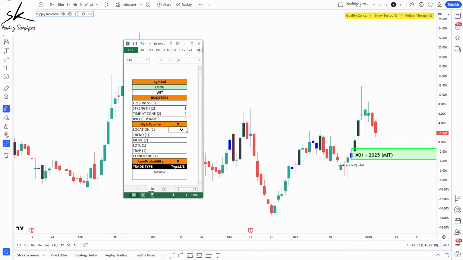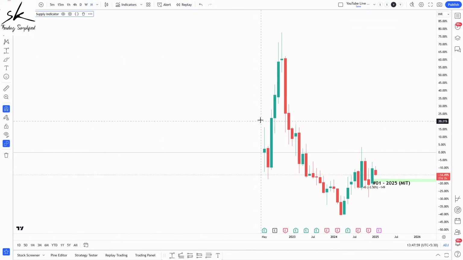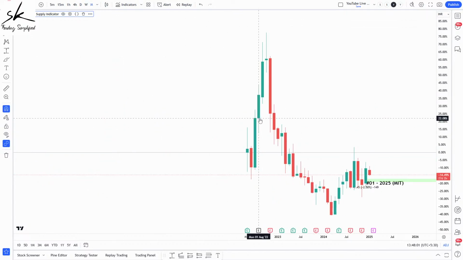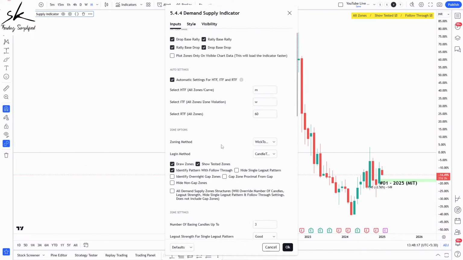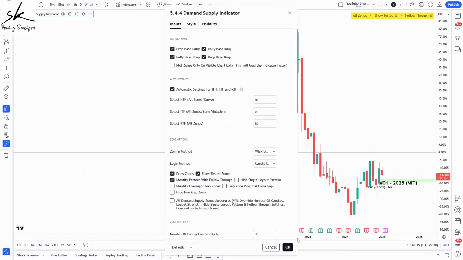Now talking about probability, the first thing we'll check is the location. Now if I go to the monthly chart, which is going to be the higher time frame, that is where we do our curve analysis. What you can see is that on this particular chart, we don't have any demand areas, we don't have any supply areas, right? The reason is that none of these structures match the structures of a demand or a supply zone. And since we don't have any demand supply structures, the indicator is not going to mark anything for us.